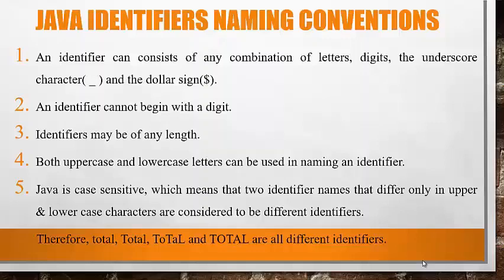Both uppercase and lowercase letters can be used in naming an identifier. Java is case sensitive, which means that two identifier names that differ only in upper and lowercase characters are considered to be different identifiers. Therefore, here are some different identifier examples. You can see that.